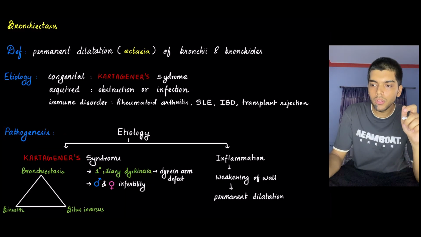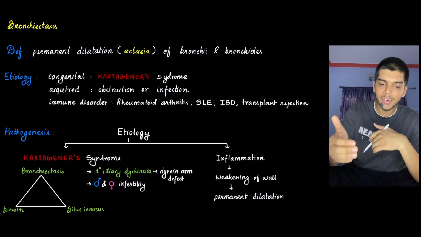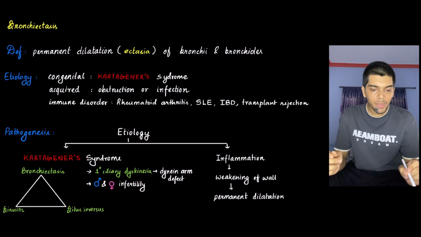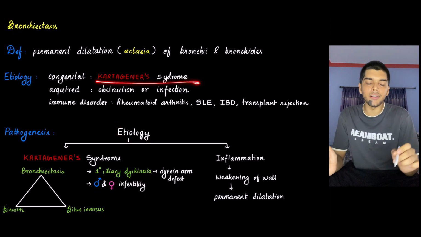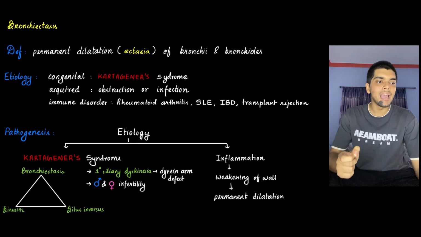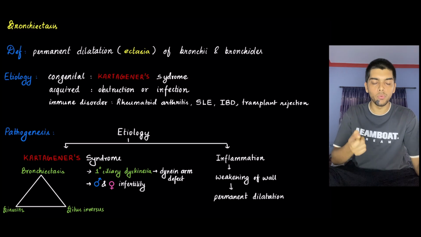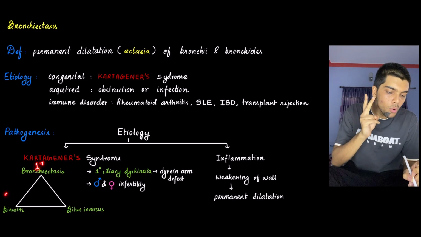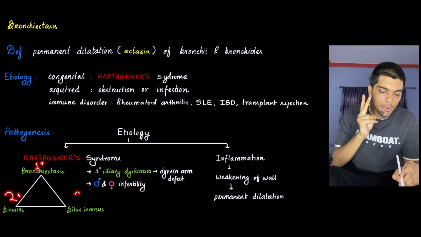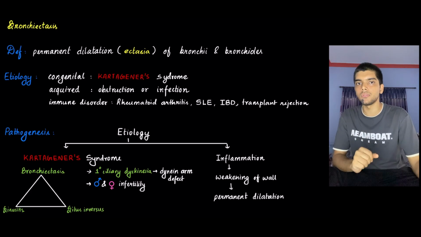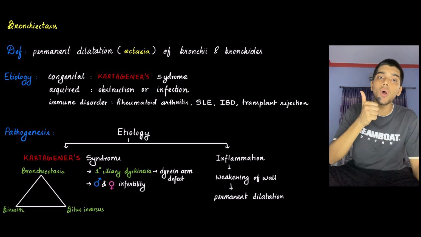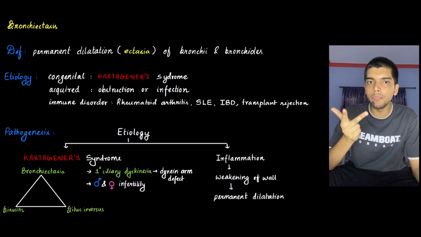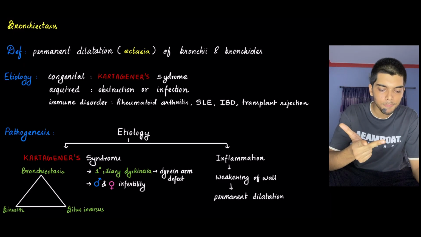Pathogenesis. Now the way the disease develops depends on the etiological factor. For example, if we are talking about Cartagena syndrome, it has its own triad, which consists of number one, bronchiectasis, number two, sinusitis, and number three, situs inversus. What are the three things? Bronchiectasis, sinusitis, and situs inversus.